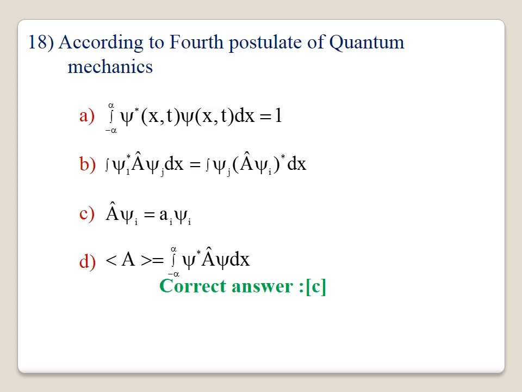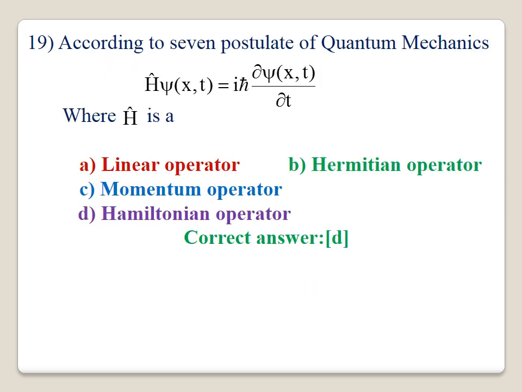Question number 18. According to fourth postulate of quantum mechanics, the fourth postulate of quantum mechanics explains the eigen equation. The eigen equation is, operator A on psi i, that will be equal to a i into psi i. This is the correct answer for the question 18. Correct answer is C.